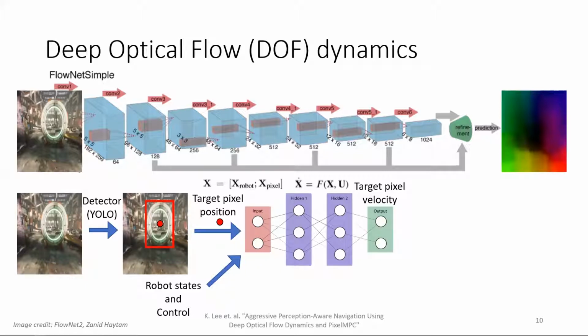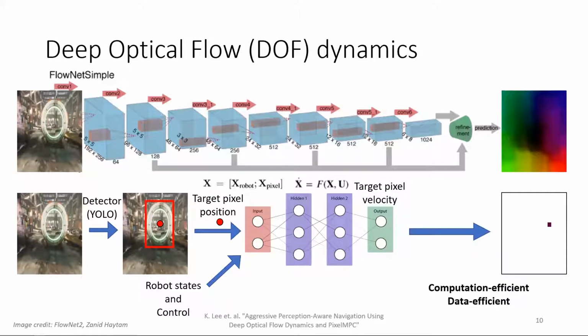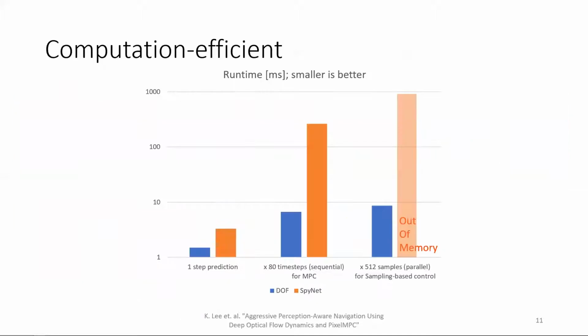Since we don't rely on a large network and we only predict an optical flow of a single pixel, it is computation efficient. Also, our approach is data efficient because with a single image data, we can generate thousands of training sets. This plot shows the runtime of our approach and the fastest state-of-the-art optical flow prediction method.